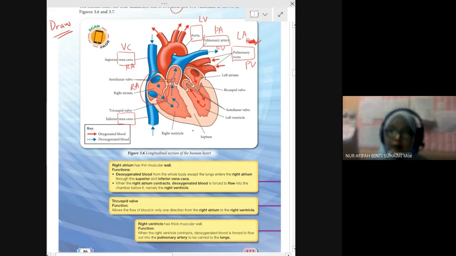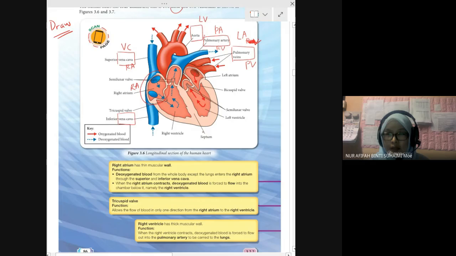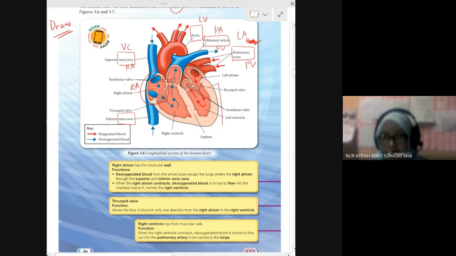Okay, in between the chambers we have the septum. And this side of the wall is thicker. Right chamber, and now left chamber. Left chamber is thicker, and it's separated by the septum, to withstand high pressure.